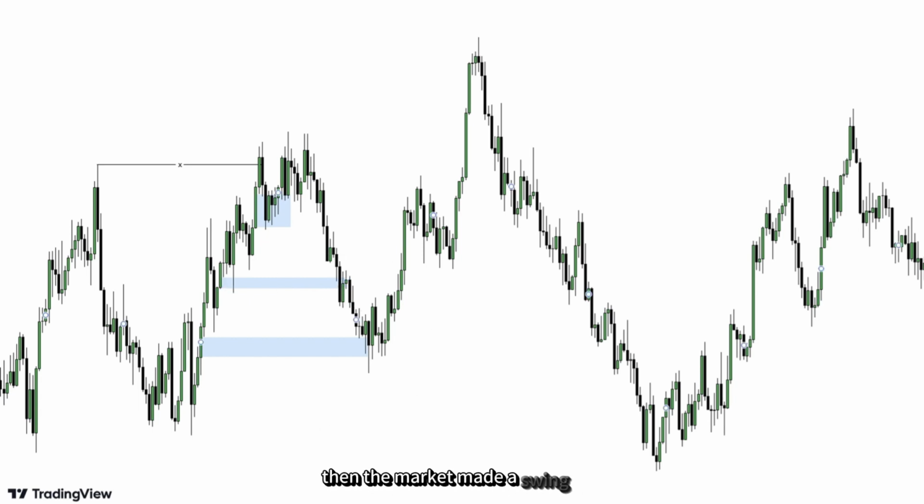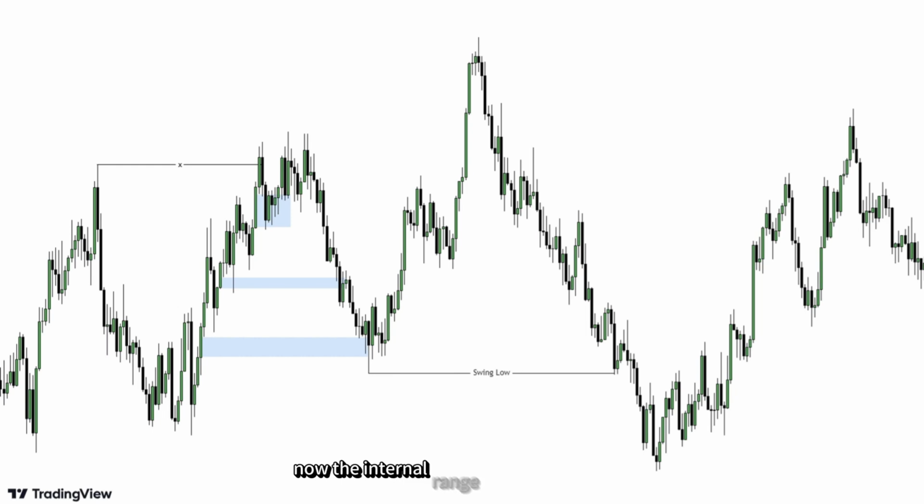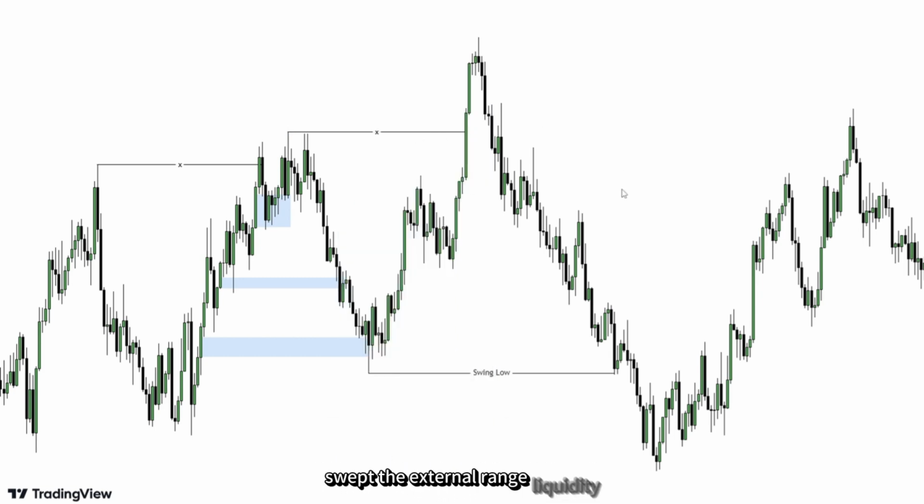Then the market made a swing low, and from this swing low, the market went up. What did the market do here? The market swept the external liquidity, then internal range liquidity. Now, the internal range liquidity has been swept. Now it's the turn of the external range liquidity. The market again went up, ate another old high, swept the external range liquidity.